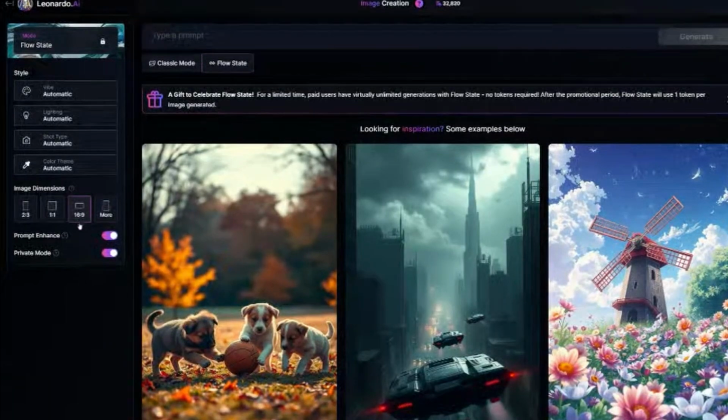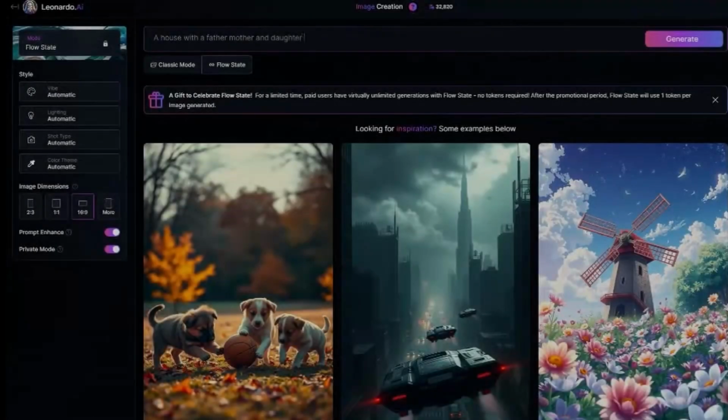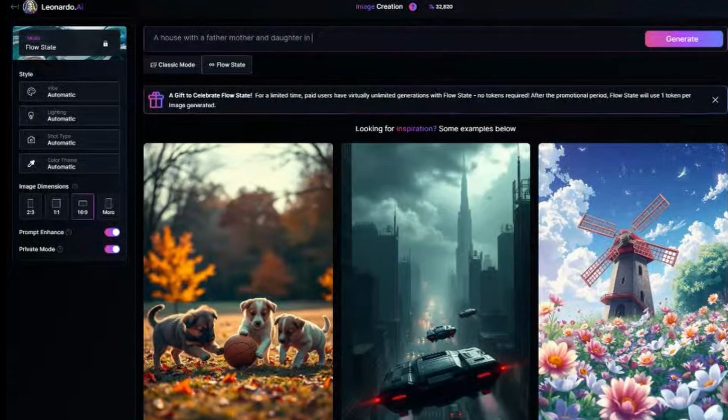I'll leave everything on automatic for now. I do want to switch the aspect ratio to 16:9 and we'll leave Private Mode and Prompt Enhance on. We'll start the process by giving a simple prompt: a house with a father, mother, and daughter in it during the holiday season.